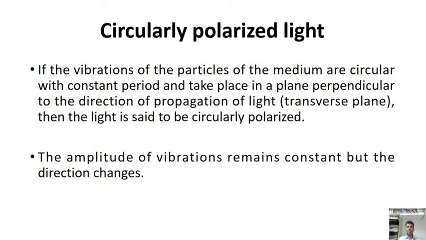If the vibrations of the particles of the medium are circular with a constant period and take place in a plane perpendicular to the direction of propagation of light, that means in a transverse plane, then the light is said to be circularly polarized. The amplitude of vibration remains constant, but the direction changes. Here the amplitude is constant, but the direction changes from one to the other.